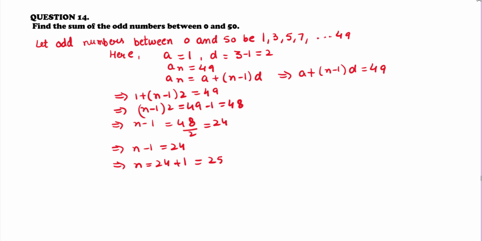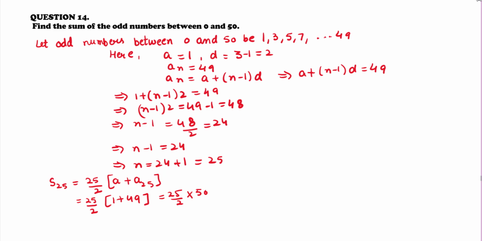So value of sum of first 25 terms will be 25 upon 2 into A plus A25. That is equal to 25 upon 2 into 1 plus 49. That is equal to 25 upon 2 into 50. That is equal to 25 into 25. That is equal to 625. So sum of first 25 terms is 625.